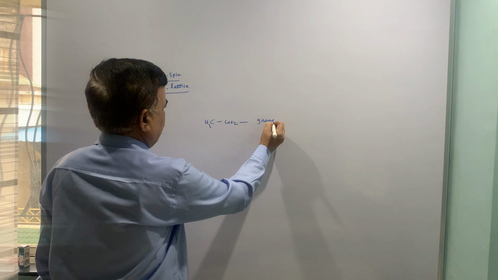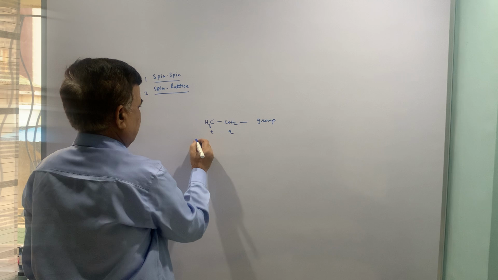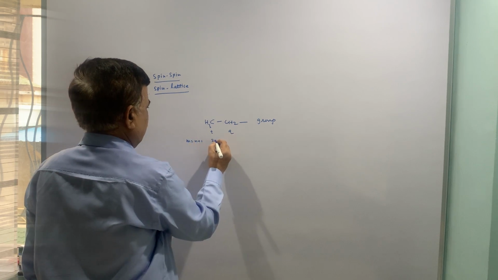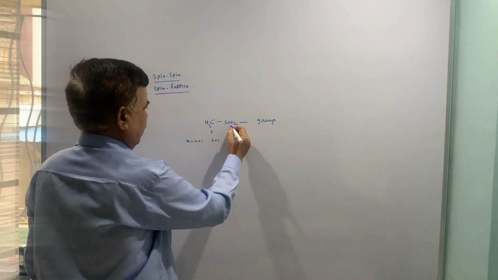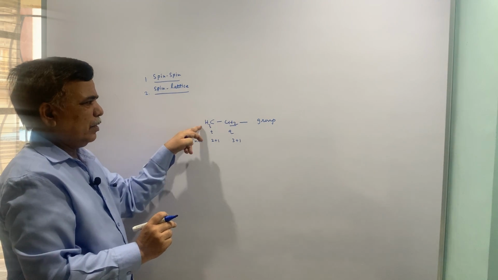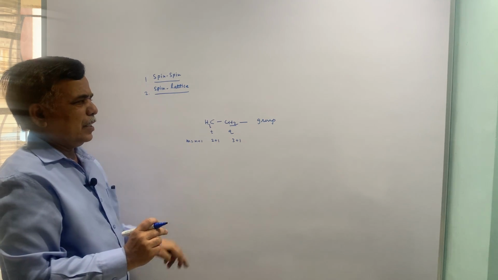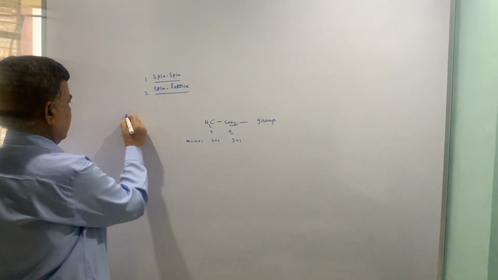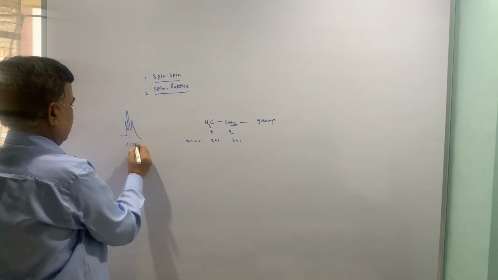let us talk about this group. So this will show quartet, this will show triplet. Multiplicity is given by n plus 1. In this case n is 2 plus 1, like here it is 3 plus 1. When we talk about CH2, methyls are the neighboring protons. When we talk about methyl, CH2 is the neighboring proton. Accordingly, multiplicity is counted. So this will be triplet. So triplet will be 1:3:1.